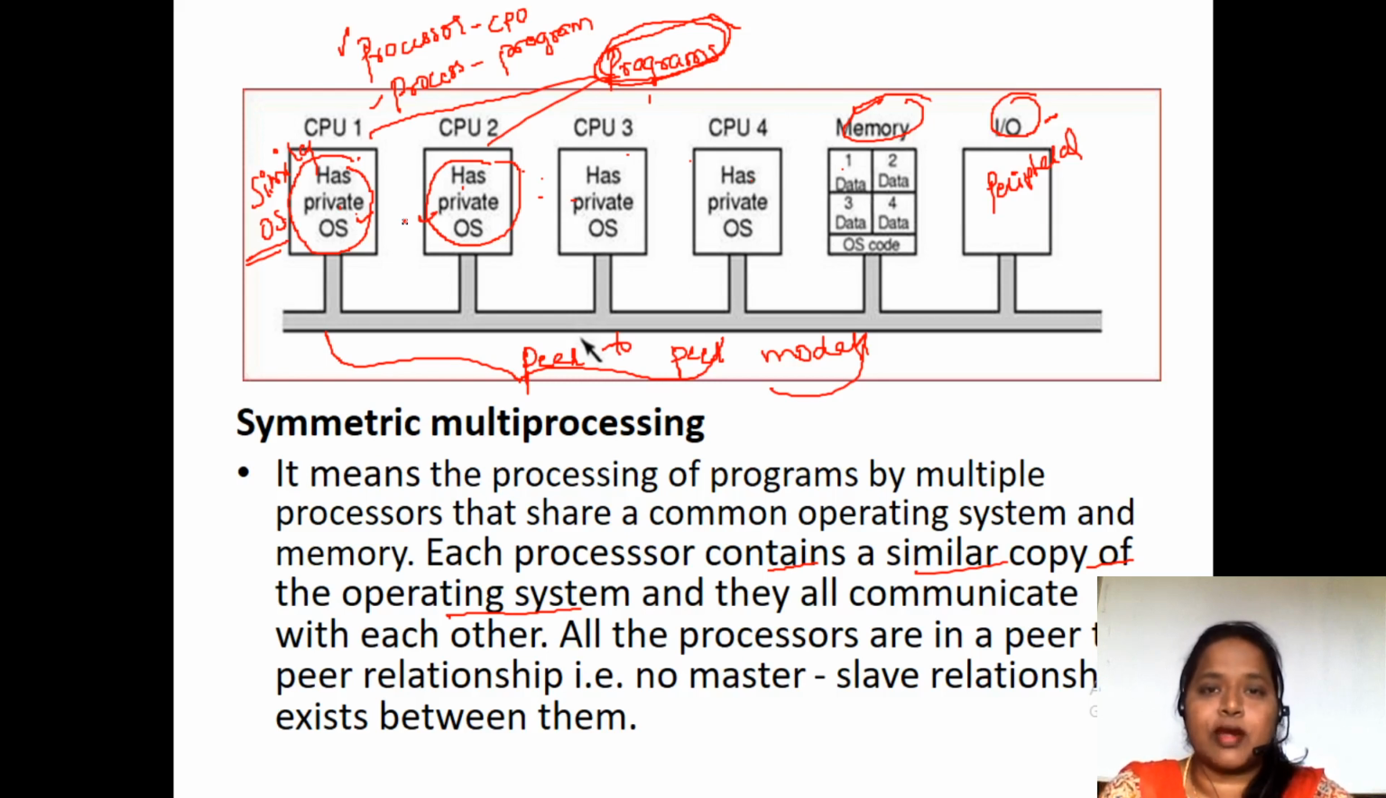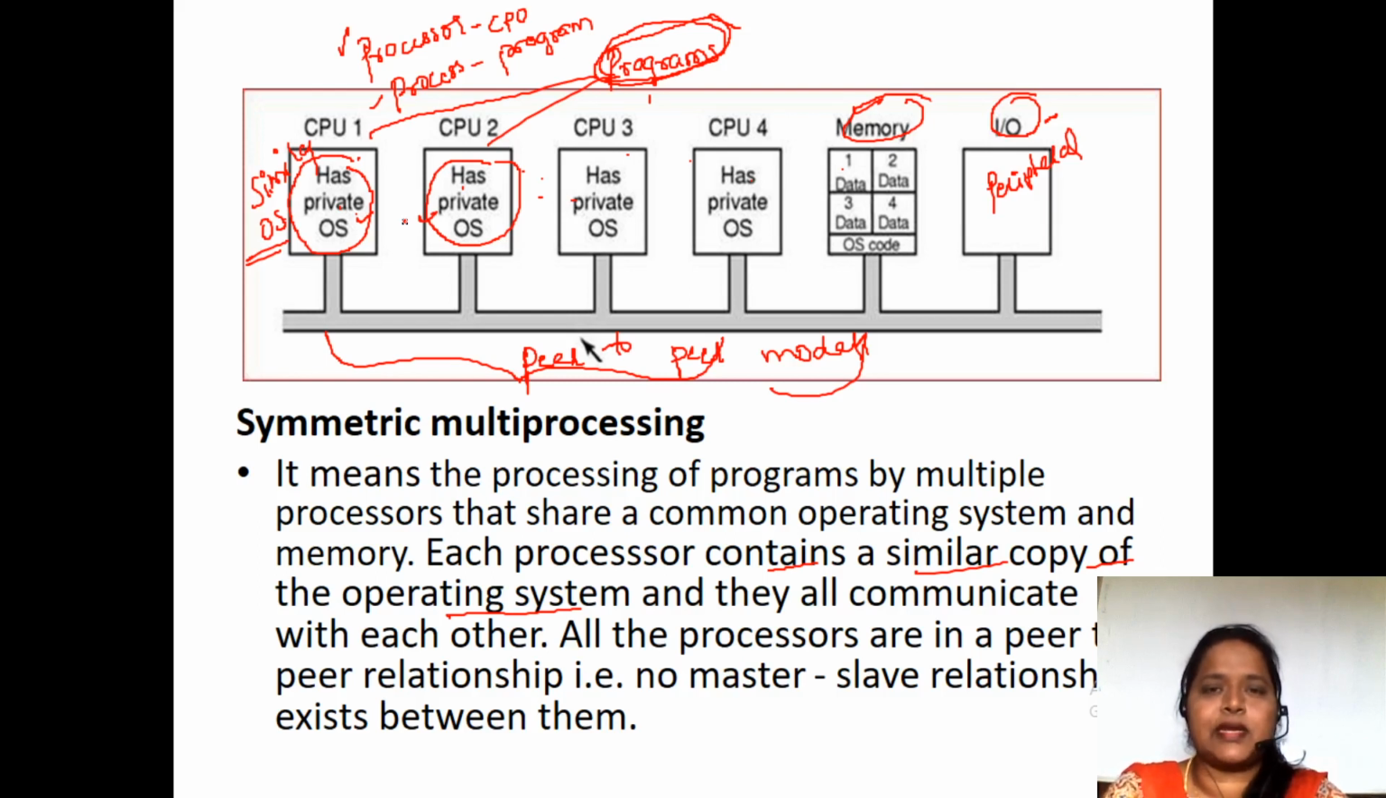What you have to remember is that symmetric multiprocessing means all the programs, however many there are, are processed by different processors. Different programs are processed by different processors, and all these processors have the same copy of the operating system. As they have the same copy of the operating system, they can communicate with one another easily, so that the task is completed within a limited period of time.